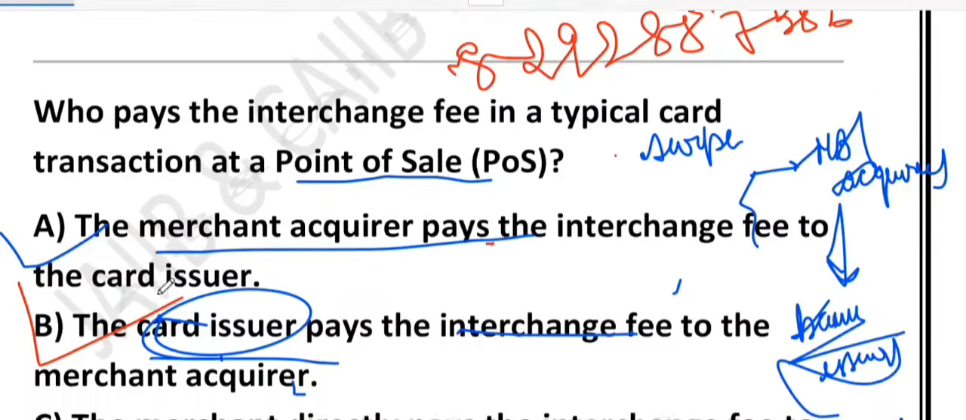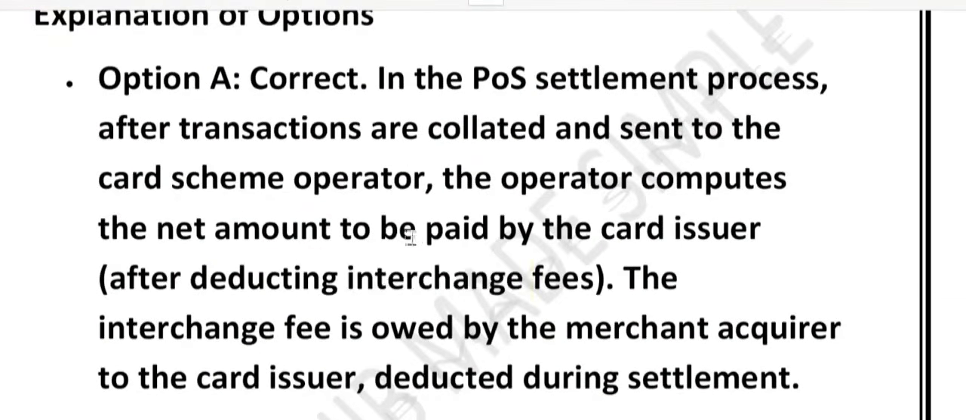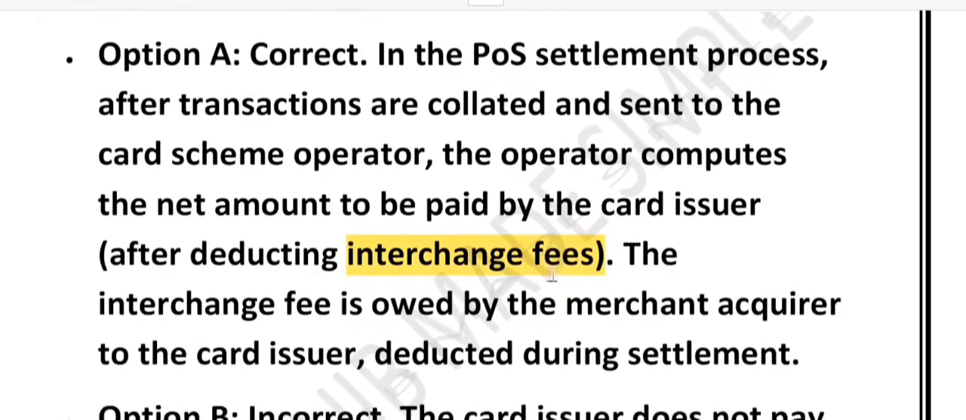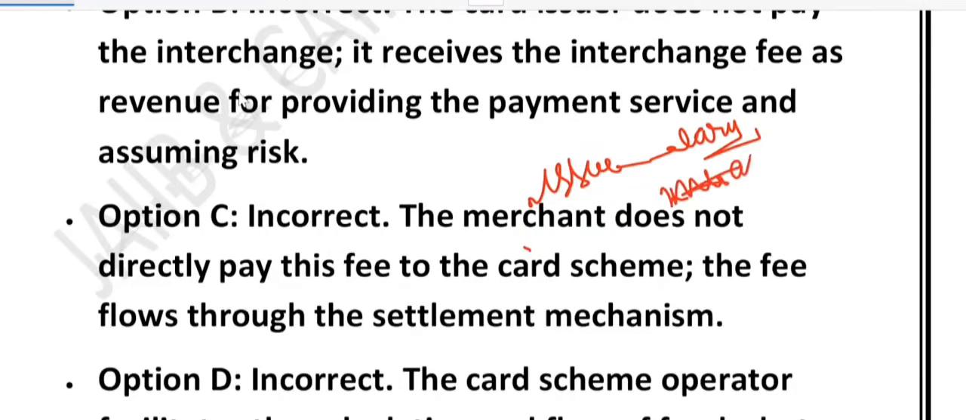So what we learned from this question: please remember there is something called the interchange fee. This fee is paid by the merchant bank, the acquirer, to the customer bank, the issuer. Very important thing I am telling you. The issuer earns, because he is taking the risk. The acquirer pays, and the merchant pays MDR.